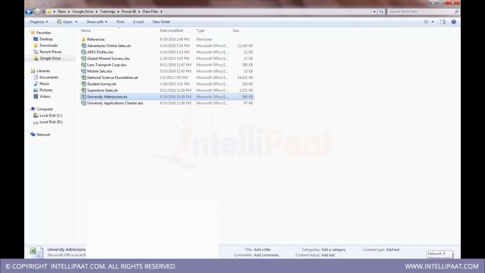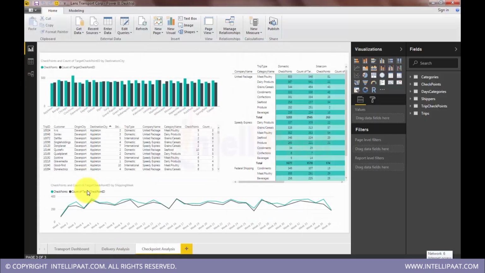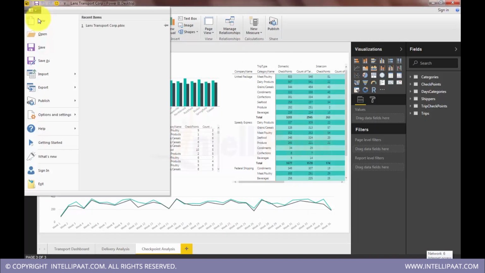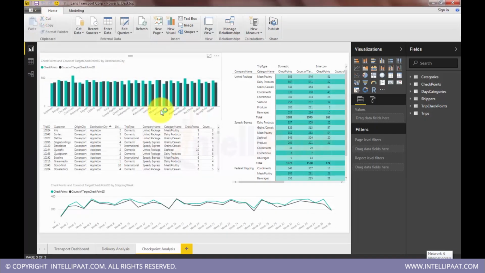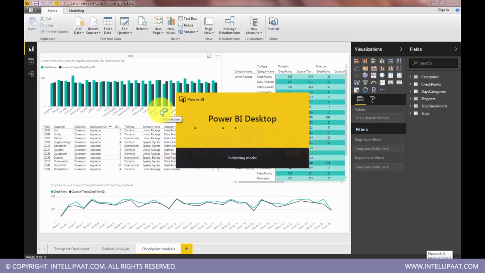Now I'll take this data set into Power BI. This will create another instance of Power BI desktop.